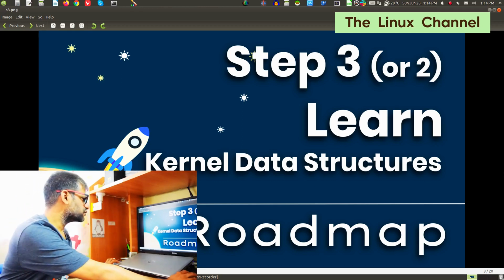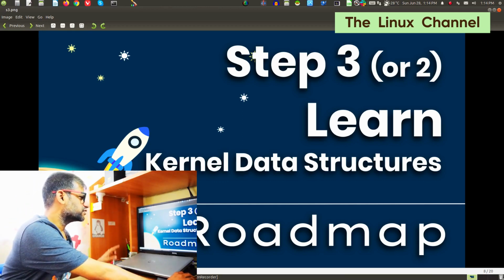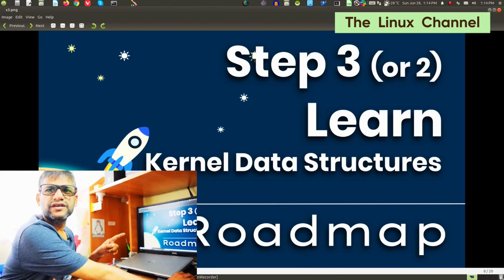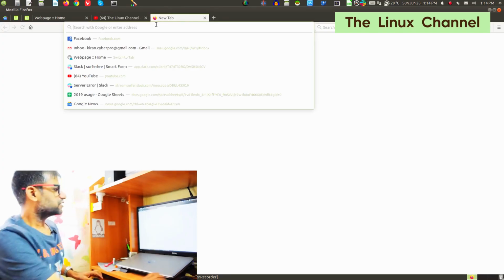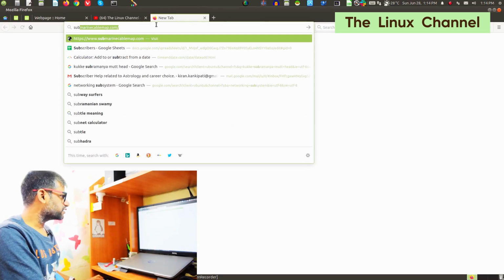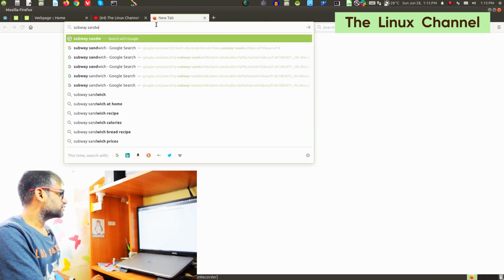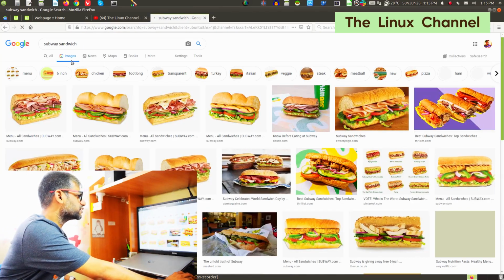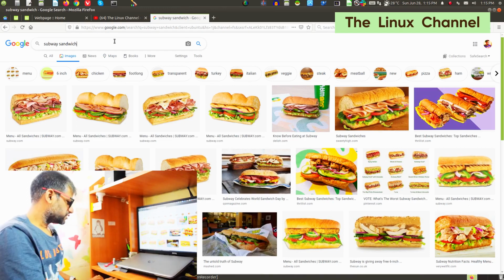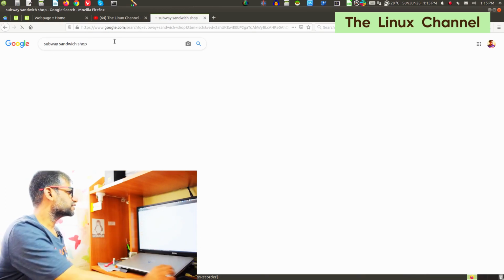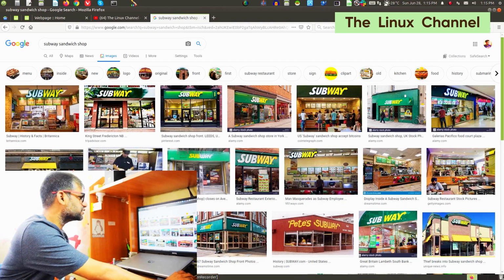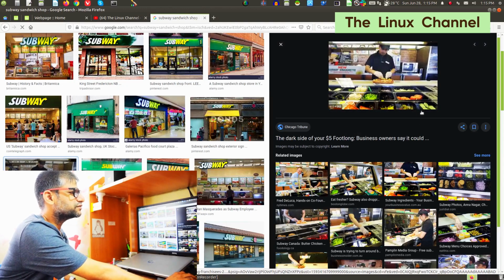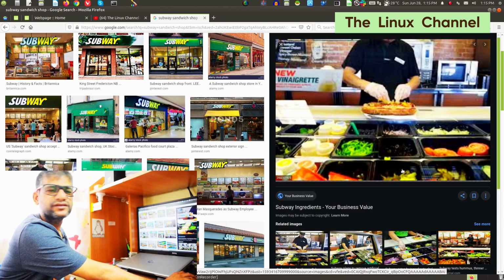I can give a couple of examples to summarize this, because I too got some mails, and even some of my students asked for more clarification on this. Hope you must have seen the Subway sandwich. This is for viewers not from India, so I can give this as an example. The Subway sandwich shop: as you can see here, he prepares the sandwich with various ingredients. You can see the picture over there.